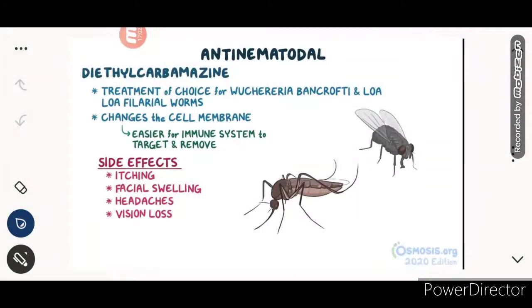Okay, so moving on towards the next, that is diethylcarbamazine. It is also anti-nematodal and is used as the treatment of choice for Wuchereria bancrofti and the Loa loa filarial worms.